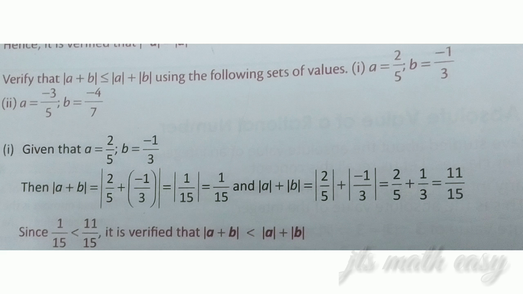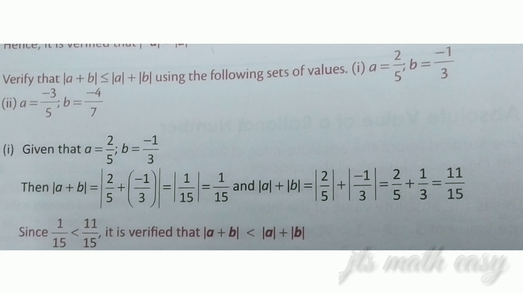So the values of a and b are given here. A is equal to 2 by 5 and b is equal to minus 1 by 3, and we have to verify our LHS, which is less than or equal to RHS. So you can verify separately. LHS is modulus of a plus b, so replace our a and b here, which means 2 by 5 plus of minus 1 by 3.